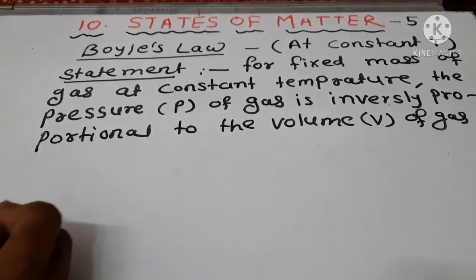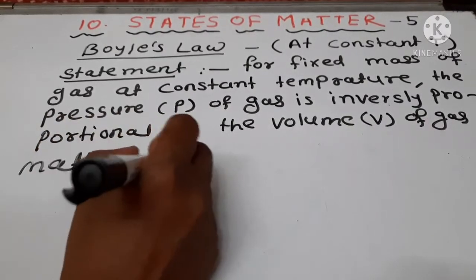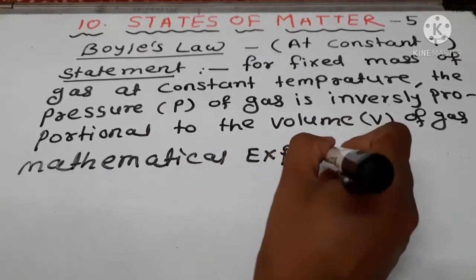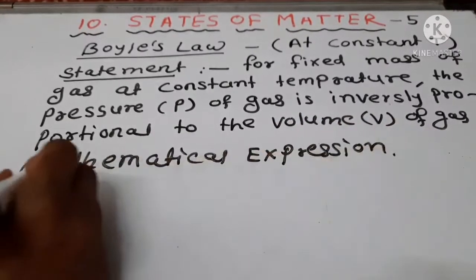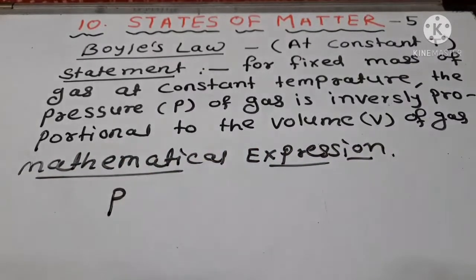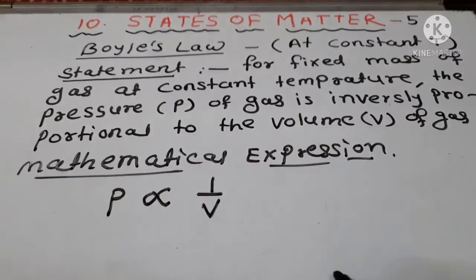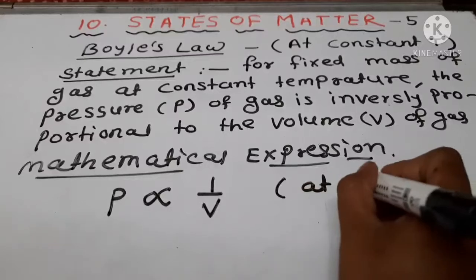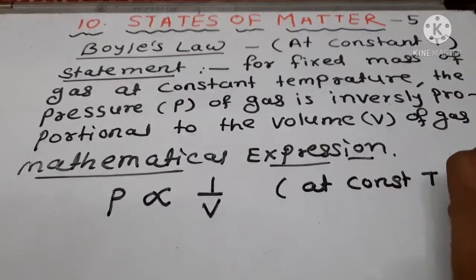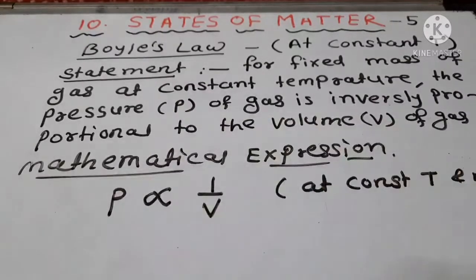So its mathematical expression is: P, the pressure of the gas, is inversely proportional to the volume of the gas at constant T and n, where n means the number of moles, that is, a fixed mass of gas.